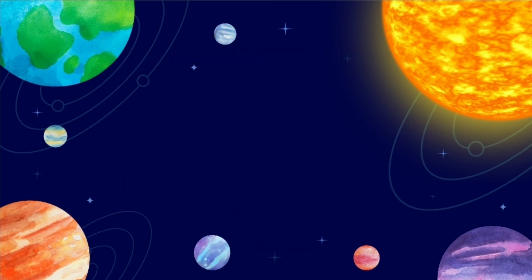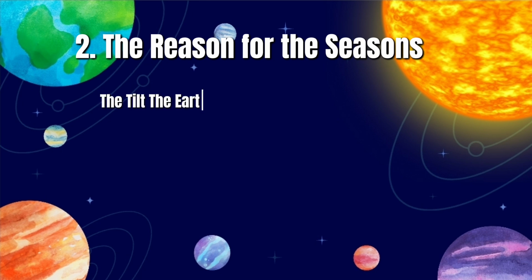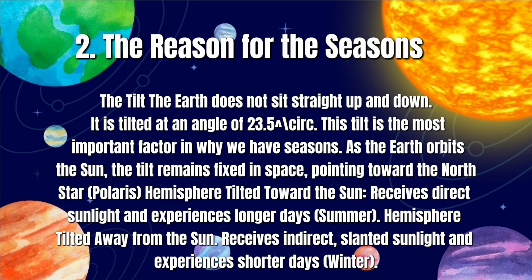Second is the reason for the seasons. The Earth sits at a fixed tilt of 23.5 degrees relative to its orbital plane, and this tilt points toward the North Star. Because the tilt stays oriented in space, the hemisphere that leans toward the Sun gets direct, concentrated sunlight and longer days, while the opposite hemisphere leans away, receiving slanted, indirect light and shorter days. The tilt, not the planet's distance from the Sun, drives seasonal changes.